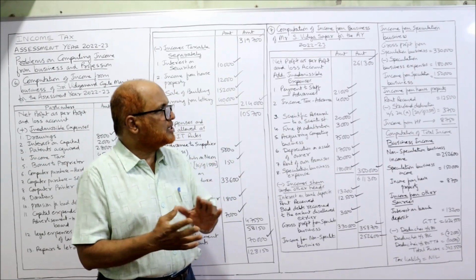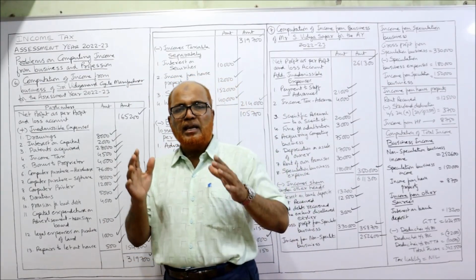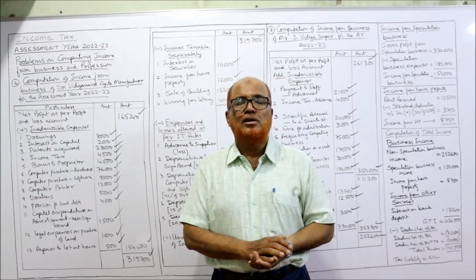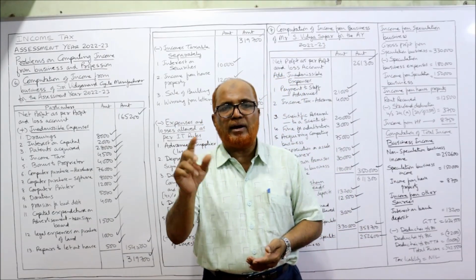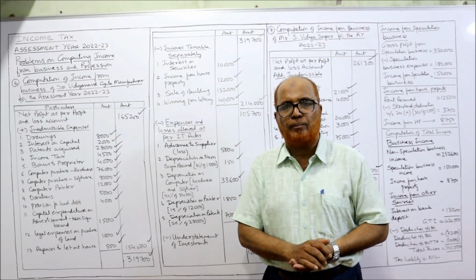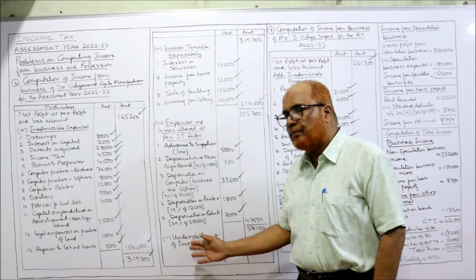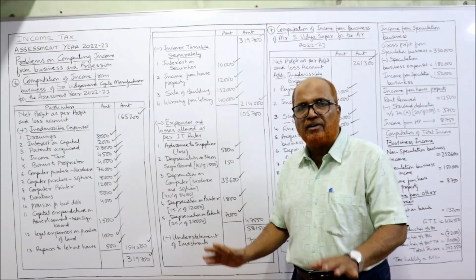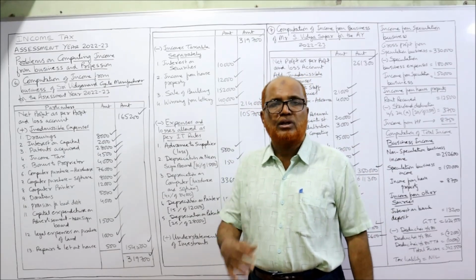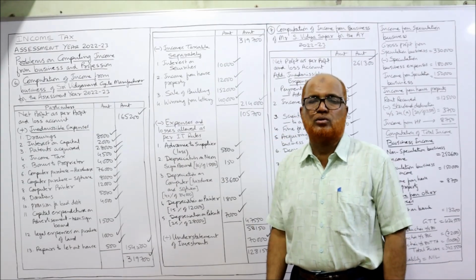That's all. So in this video, I have explained two problems, that is the 6th and 7th. In every problem, you are coming across a number of new points. So if you want complete command, write down whatever new points we are covering in every problem. And apart from that, in the examination, if you simply compute the total income, that is not enough. You must write the working notes, whatever explanation I am giving. All these things you have to write in working notes.